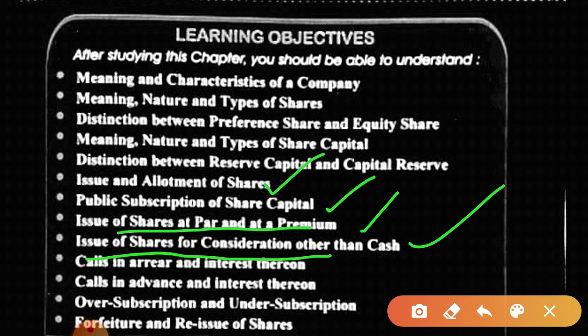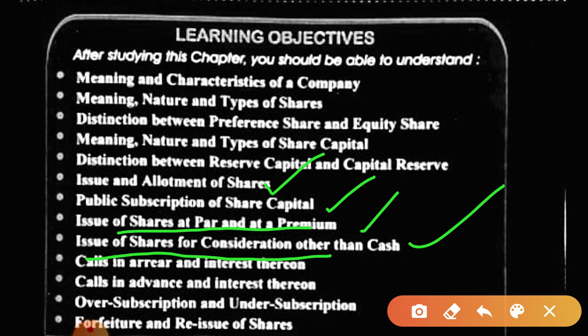That is forfeiture. And such shares are kept by the company and the company reissues them to a third person or other person. Is this clear? So what is the journal entry for forfeiture and reissue of shares?